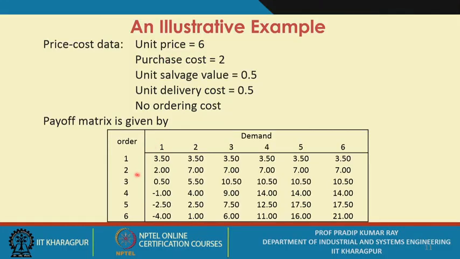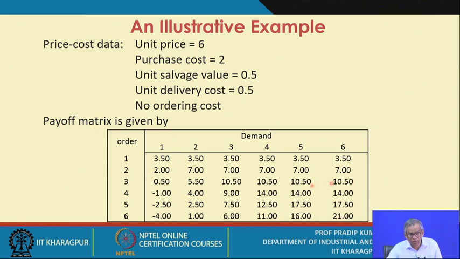Now with these values, you must first create the payoff matrix, as we have done before. So what are the ordering strategies? The possible ordering strategies are either 1, 2, 3, 4, 5 or 6. So you consider all possible order strategies with respect to the possible demand levels. The possible demand levels are 1, 2, 3, 4, 5, 6. Now you construct the payoff matrix.